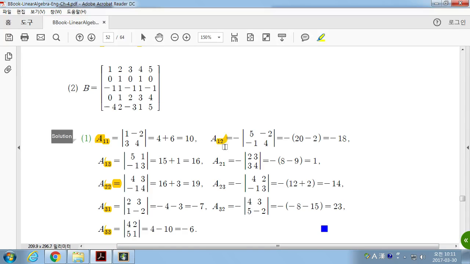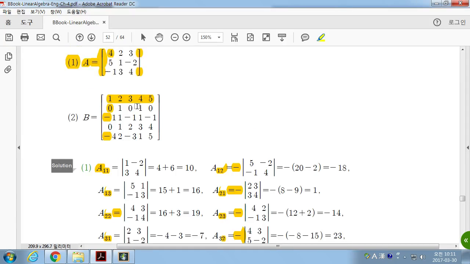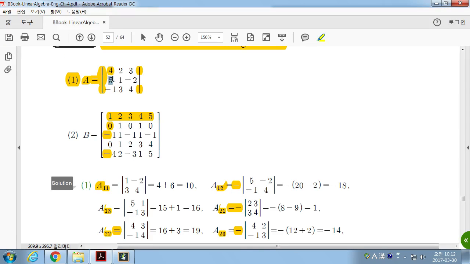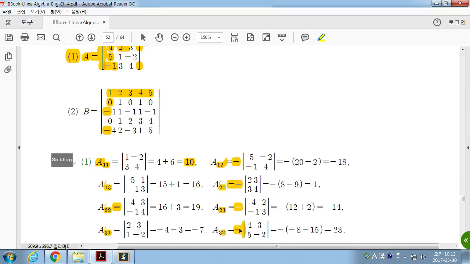Here, 12, 21, 23, and 32, the sums of i and j are all odd, so these all should have minuses. Okay? Then next, for A11, delete the first row and the first column, and then you have a submatrix. And so you can find the determinant of this 2 by 2 matrix. So this is the way. So you can do it.